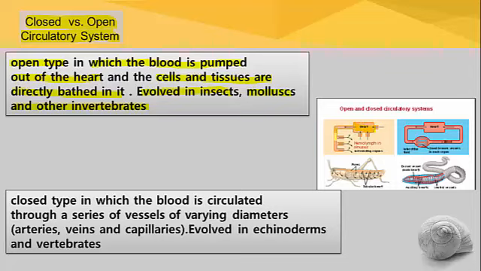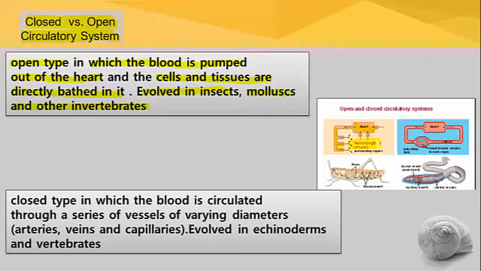Heart pumps the blood and blood is released into the body cavity. That means the blood vessels are absent. When the heart pumps the blood, if the blood is directly released into the body cavity because of the absence of blood vessels, the type of circulatory system is called open circulatory system,